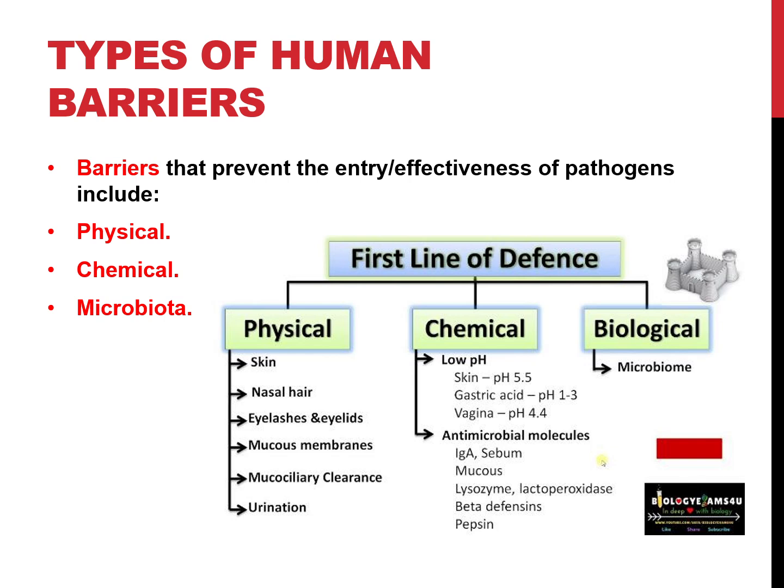Alrighty, so now we get to the first line of defense. We have a few barriers that block these pathogens, and we'll get to that more in the next video too. But we have the physical barriers, we have the chemical barriers, and of course we have the microbiome in our stomach, also known as microbiota.